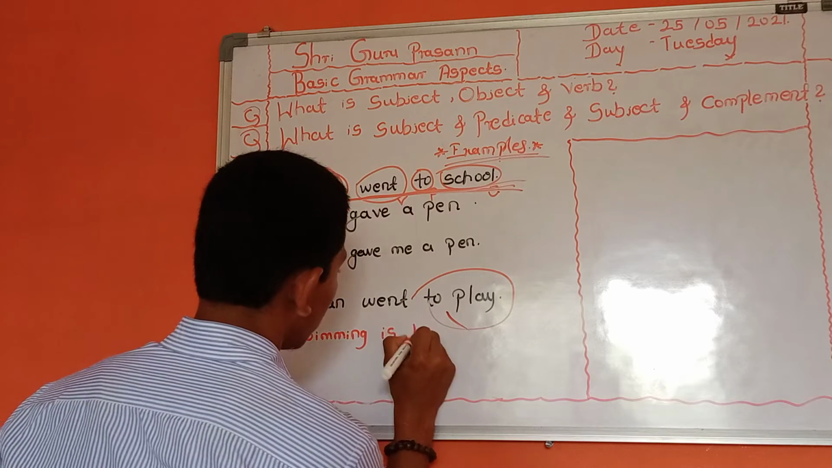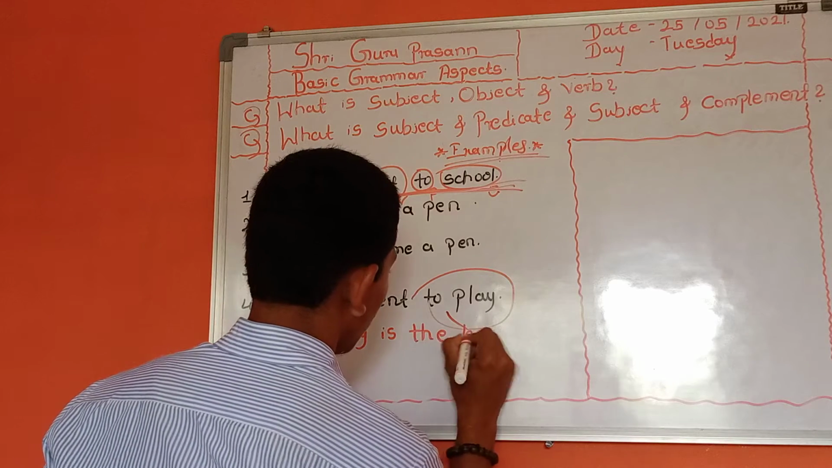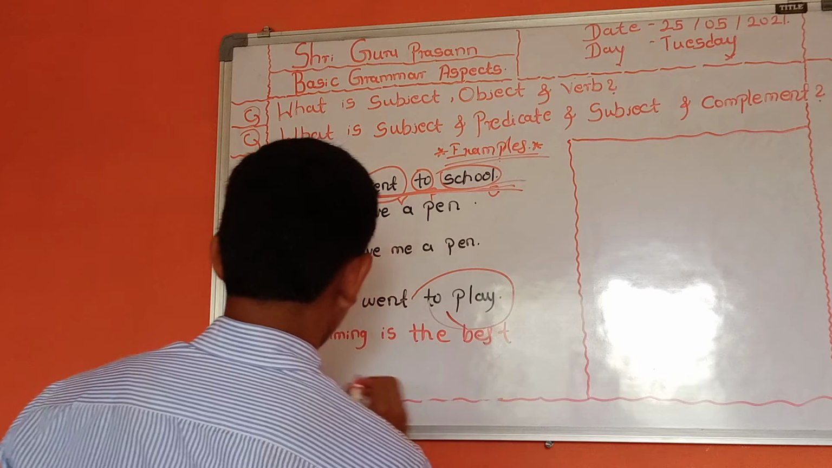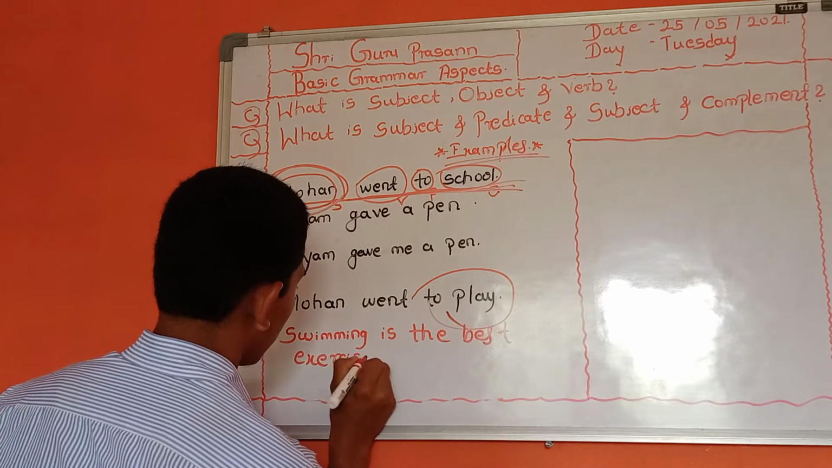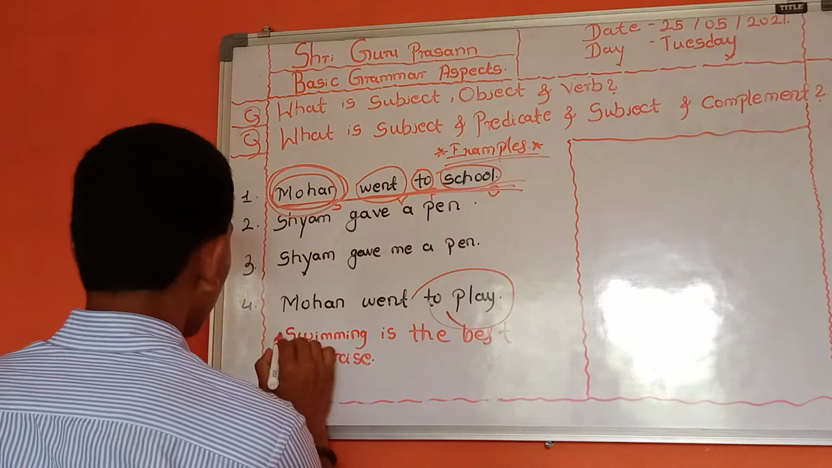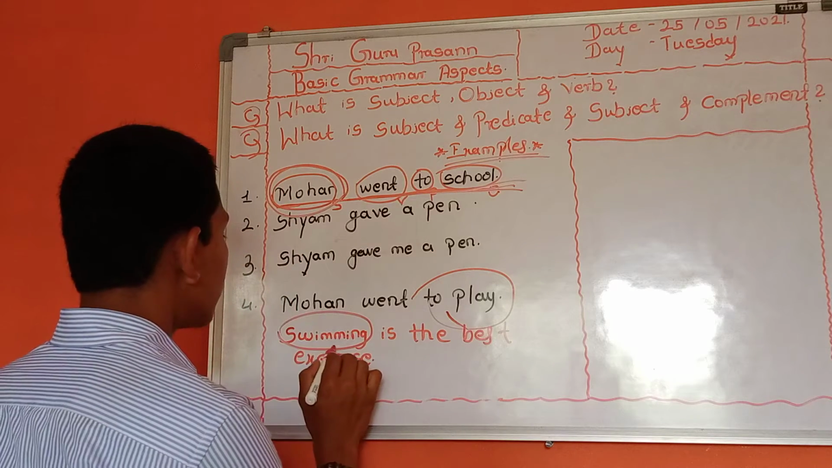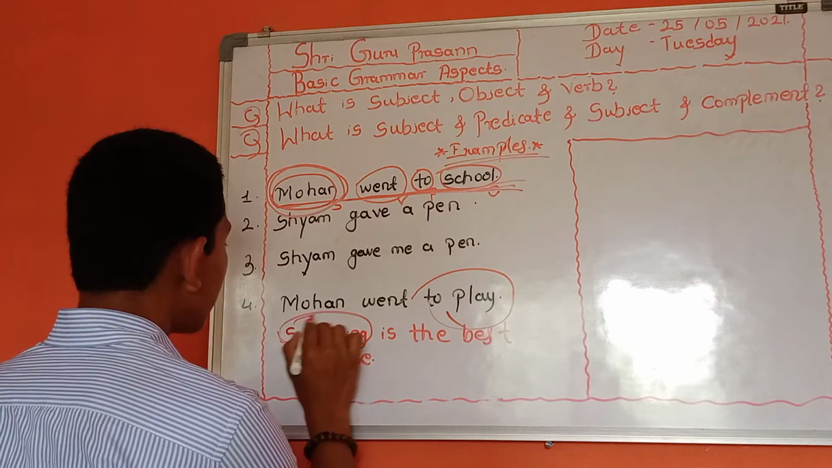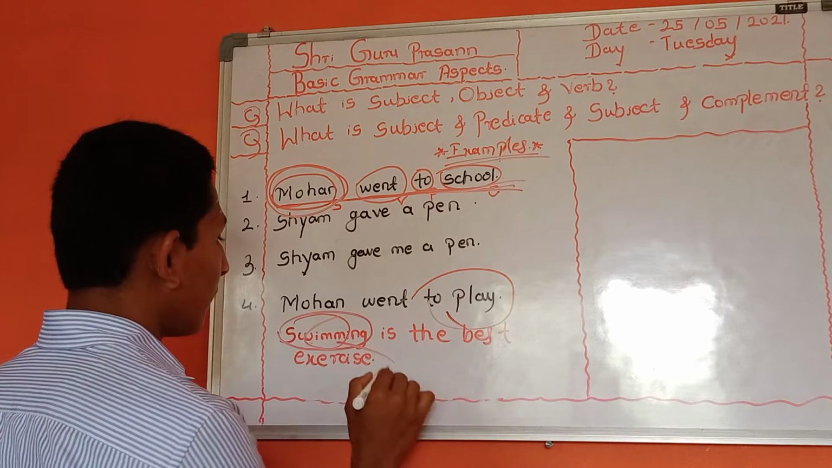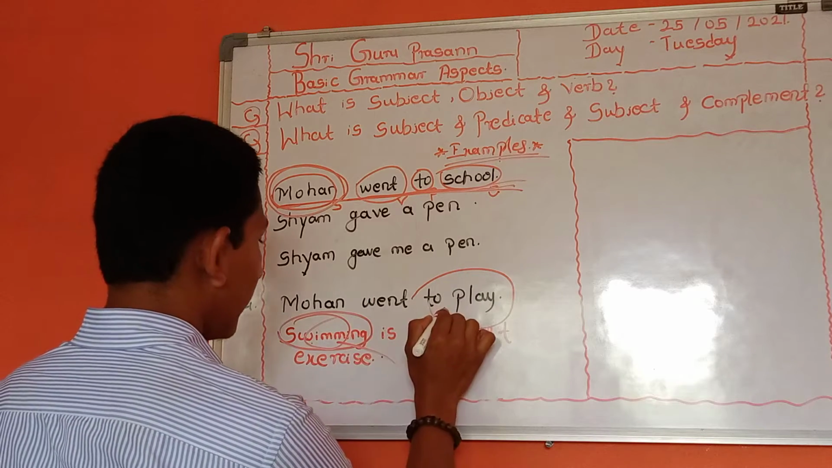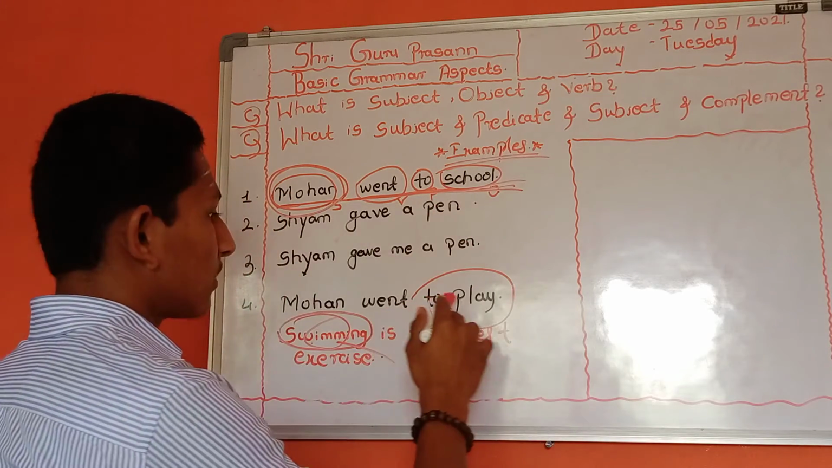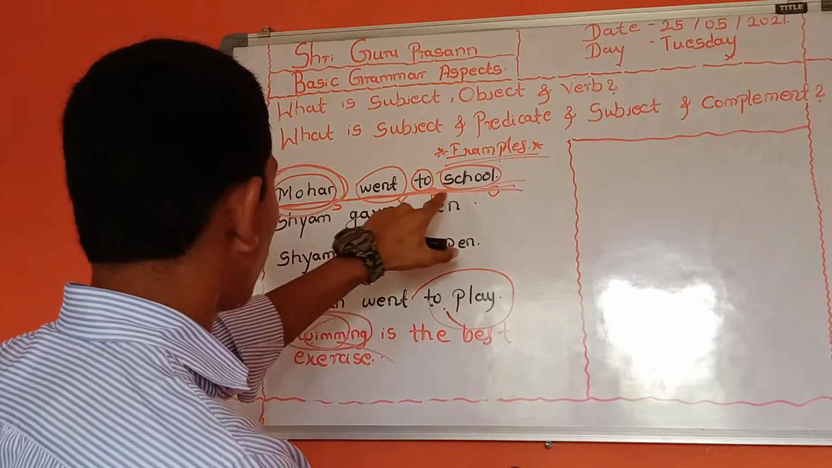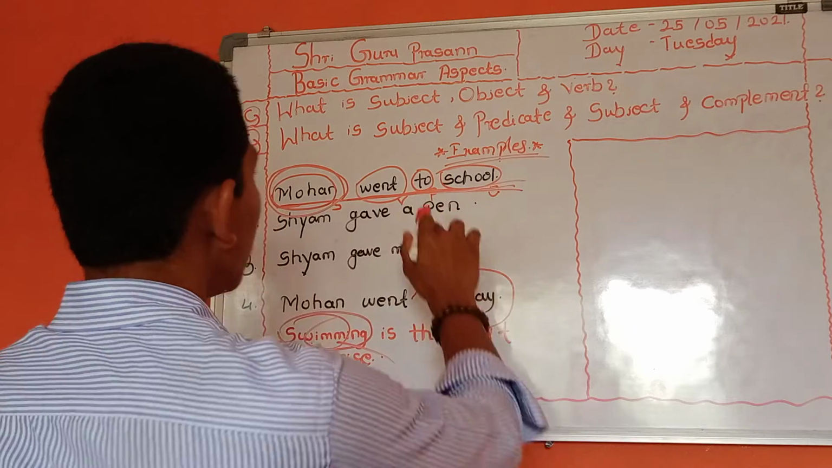Swimming is the best exercise. Here this swimming is verb plus ing, but it is acting as a noun. This is gerund form. These infinitive and gerund forms belong to non-finite verbs. Let us move on to the topic. Without further delay, we should go on to the topic.